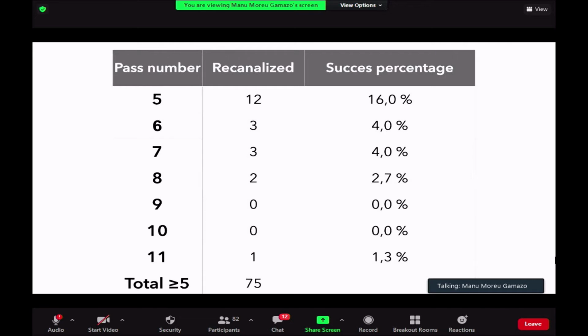This is the probability of recanalization in each one of those passes. With the 5th pass, we were able to open 16% of the vessels. With the 6th, 4%, 7th, 4%. And then, as you can see, there is 1 patient with these 11 passes. We all know this patient, normally a young patient that is suffering an important stroke on the left MCA or whatever.